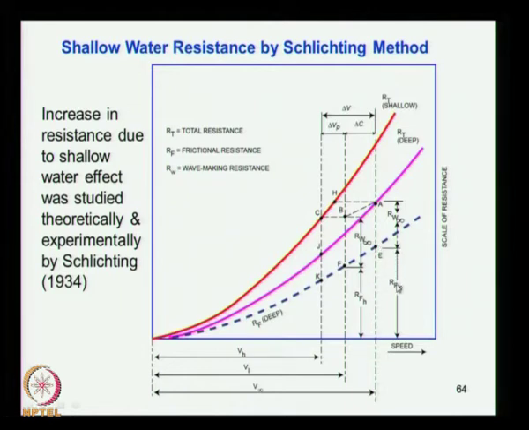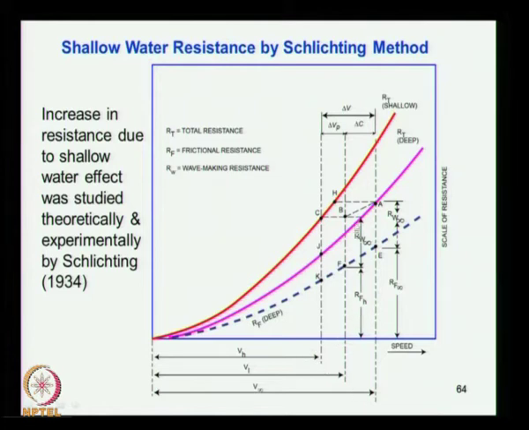You have the frictional resistance at V infinity, which refers to deep water condition. Then, from there up to the total resistance, you have the wave making resistance in deep water, and Schlichting assumes that the wave making resistance remains the same at a reduced velocity of Vi.